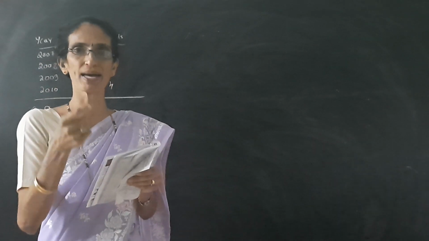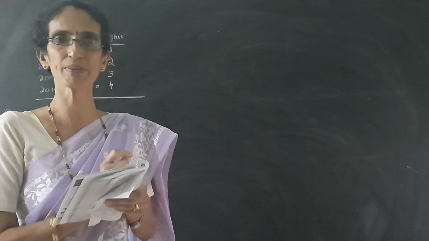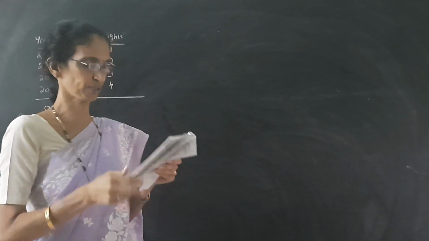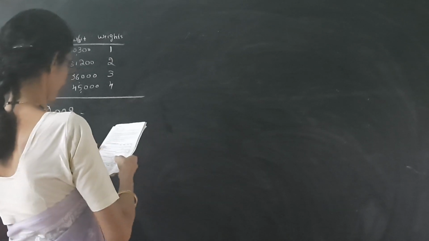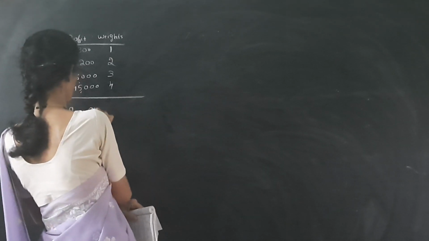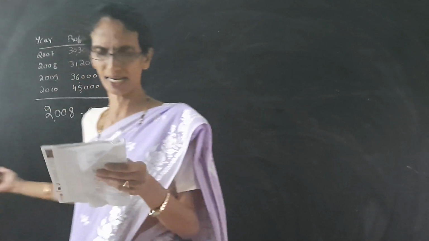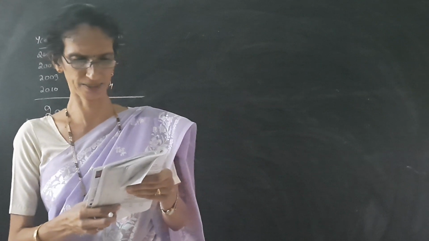Whenever major repairs are done, the asset value increases, so we have to add it to the asset value. Here it is given that it is a major repair in the year 2008, rupees 9,000. So it should be added to the value of the asset, that is plant and machinery.